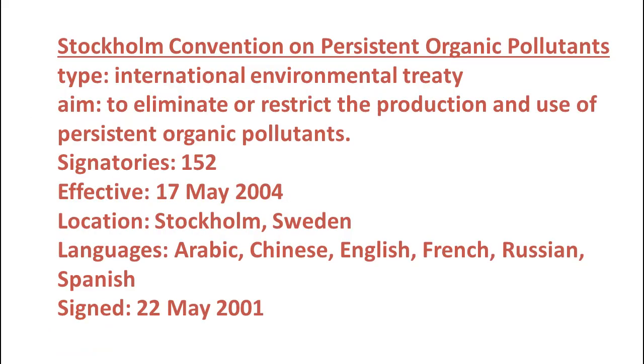Let us see some information about the Stockholm Convention. The Stockholm Convention is an international environmental treaty. The main aim of the Stockholm Convention is to eliminate or restrict the production and use of persistent organic pollutants. There are 152 signatories. It was signed on 22 May 2001, and it is effective from 17 May 2004. The location is Stockholm, and the languages are Arabic, Chinese, English, French, Russian, and Spanish. Please remember all these points. Let us move to the next question.